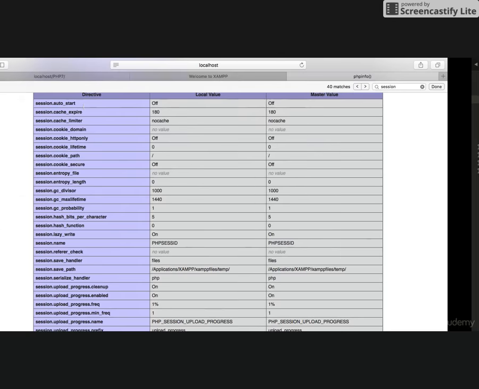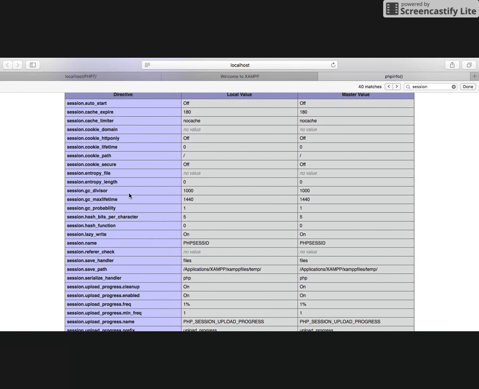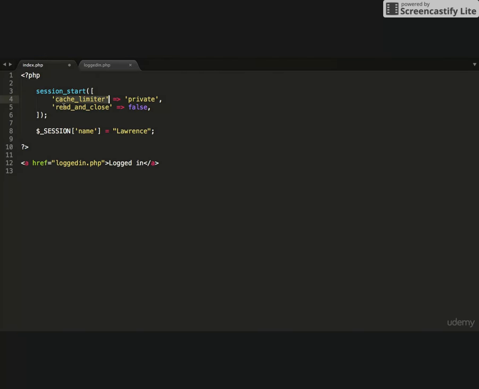And you can take a look at all the options available to you in the php.ini, and you can take a look at PHP's website to look at all of these options. There's so much here that I couldn't possibly dream of going through all of it. But all you need to do is omit session dot, get rid of that, and just type in the option name, and then you need to set whatever option you'd like.